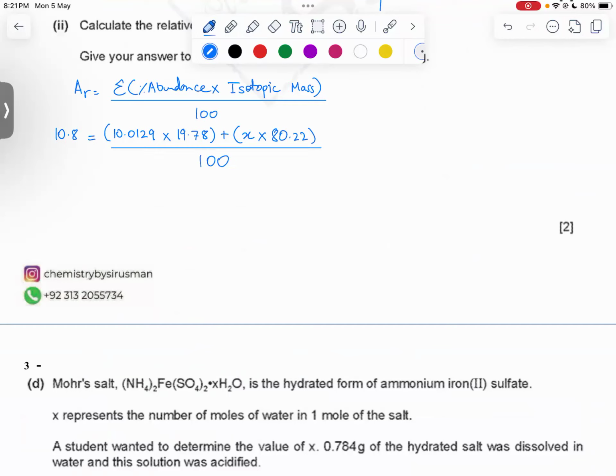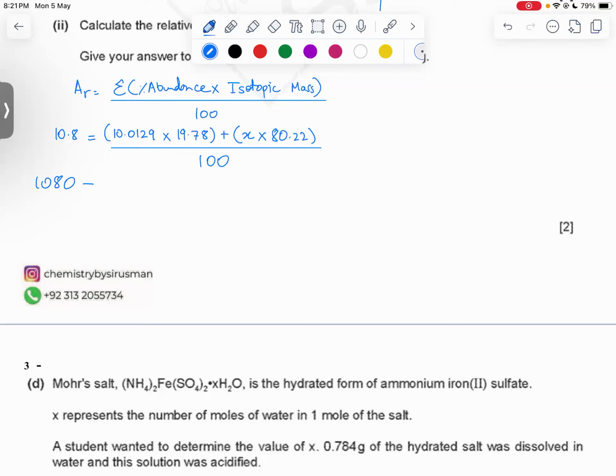Now you and I both know 100 goes on the other side and it will multiply with 10.8, and it should produce 1080, as I said, right? 10.8 times 100 should be equal to 1080. So we'll get 1080, and then this whole bracket can be solved and go on the other side and be subtracted. So I'm just going to take it on the other side and subtract it from 1080. But first I'm going to find out what its value is.